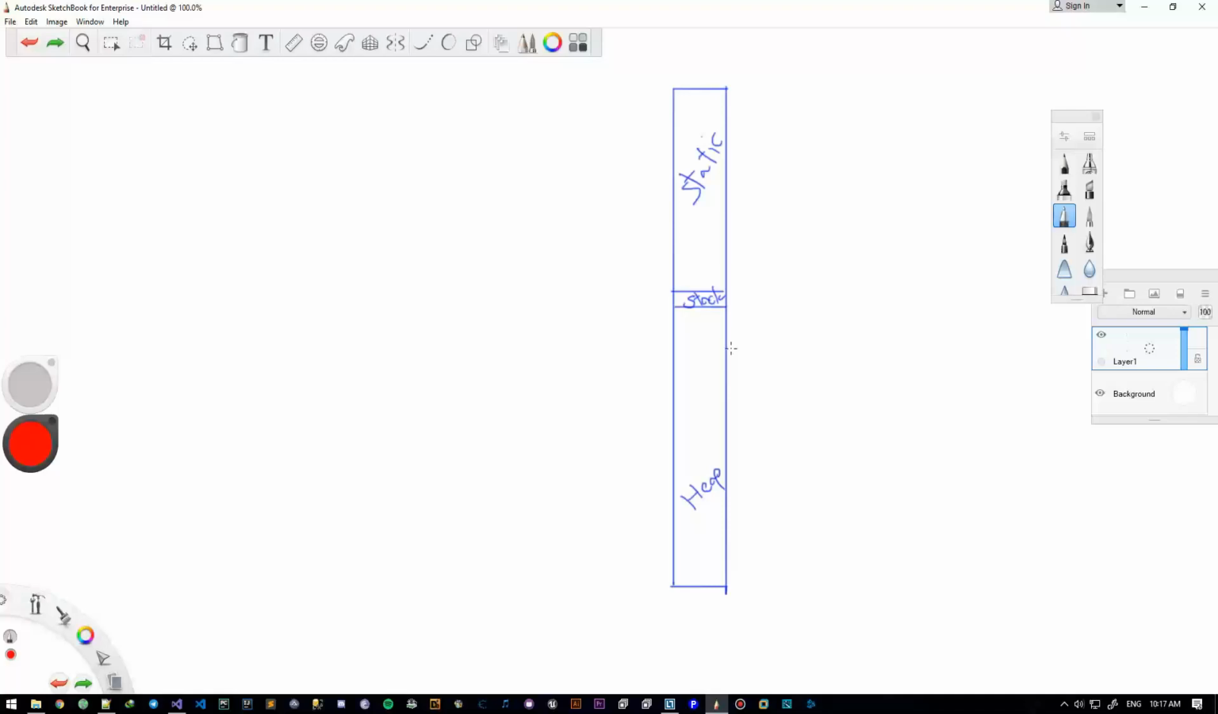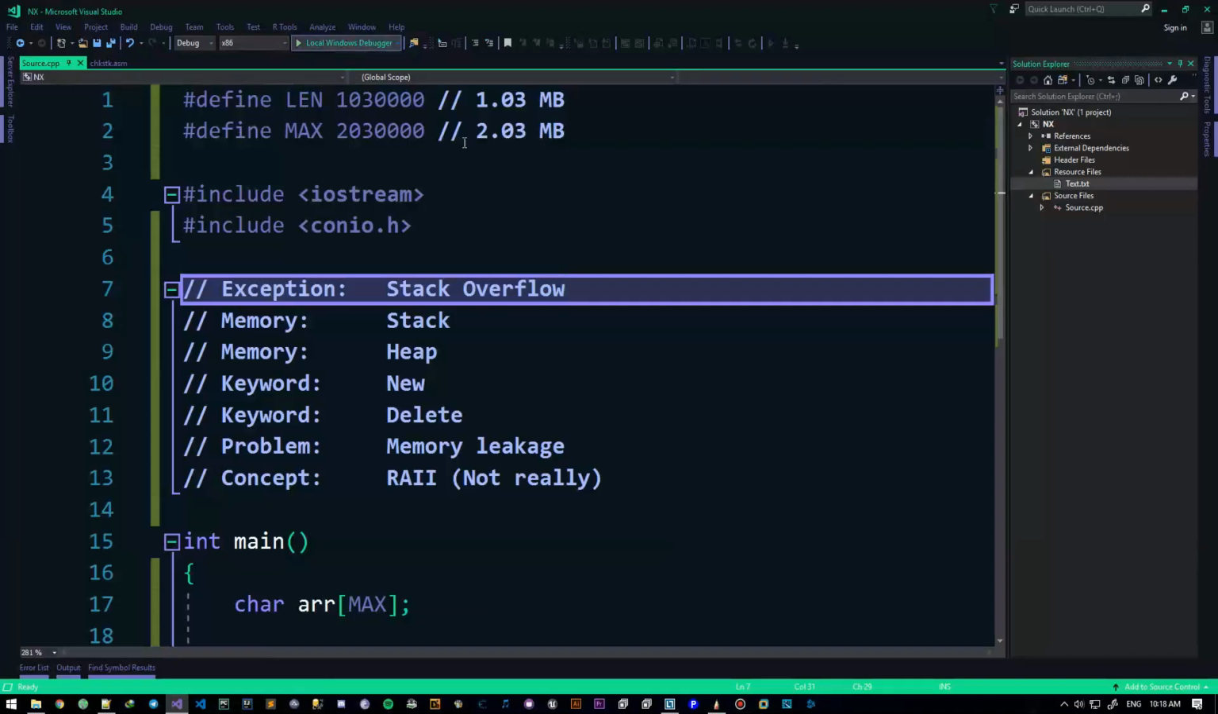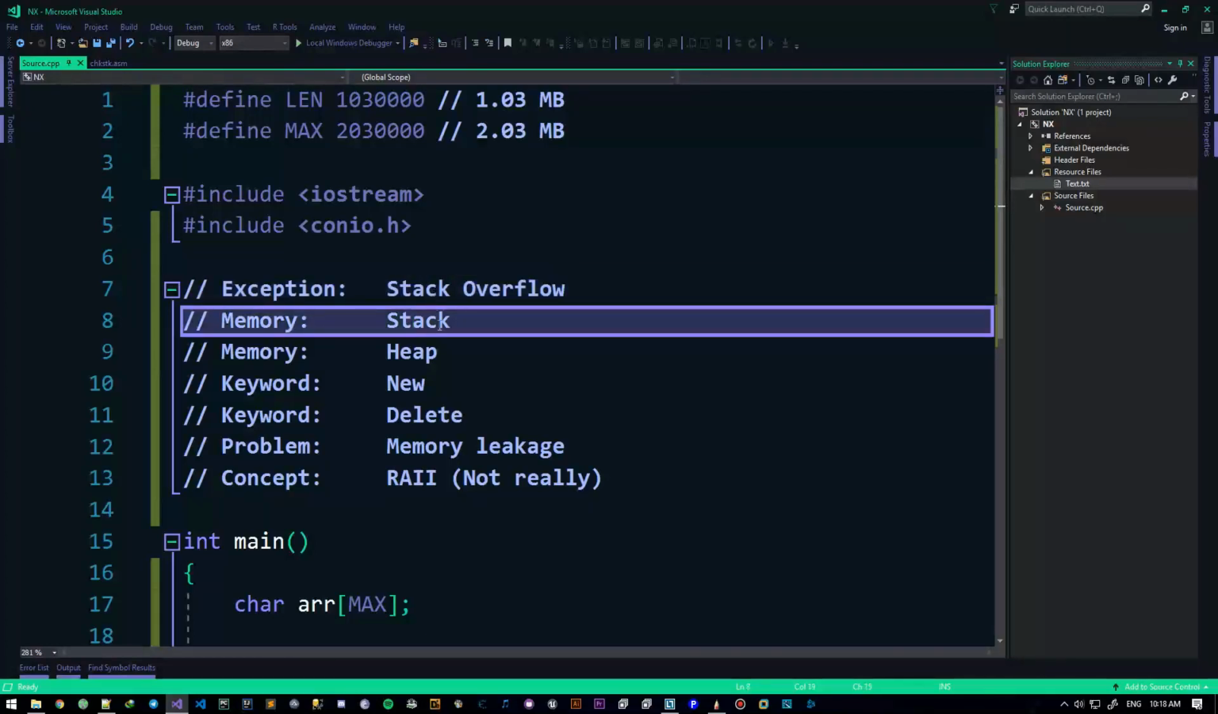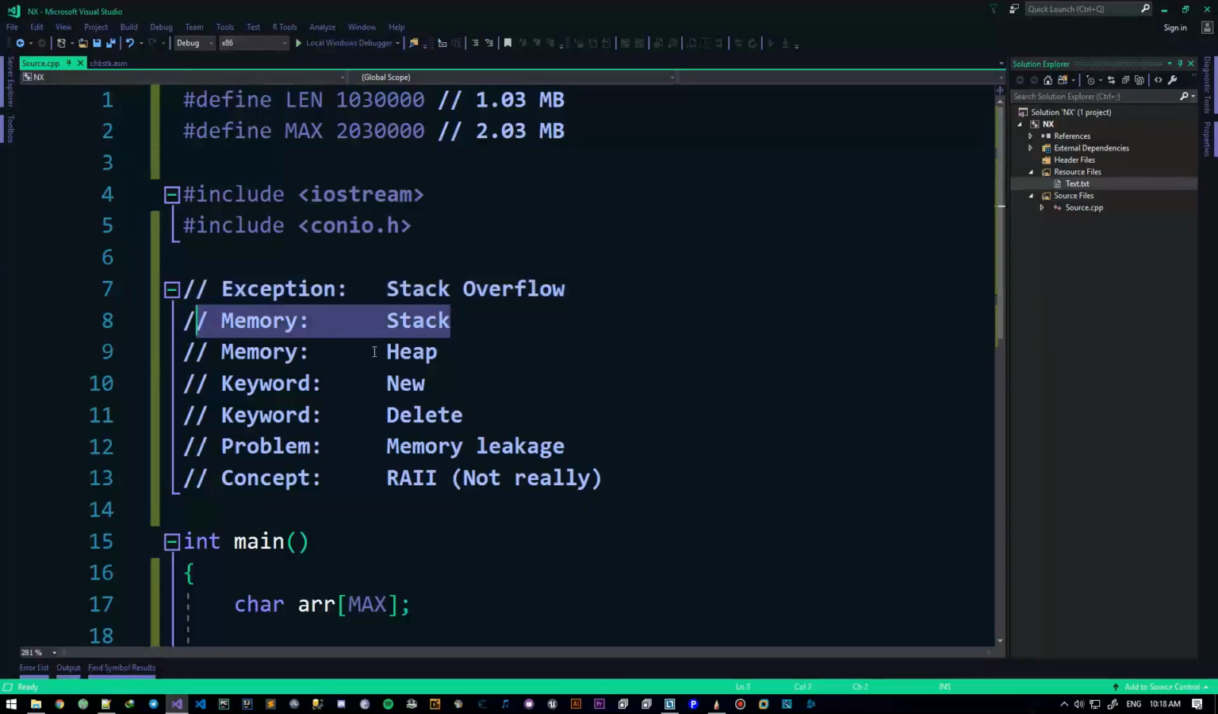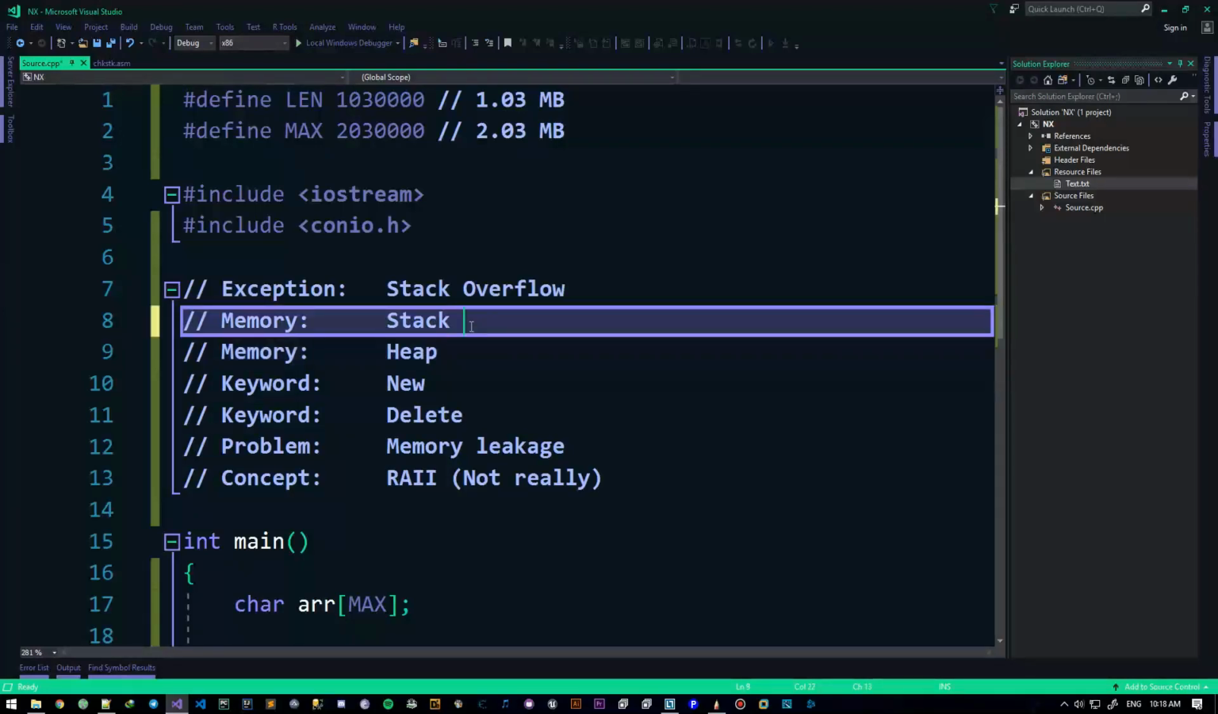It is something that any program has. The sketchbook has its own stack. Notepad++ has its own stack. Visual Studio has its own stack. When I run my program through Visual Studio, that program has its own stack. So every program has its own share of stack memory, and that's basically what stack is. Now, the good point about stack is that it's fast.